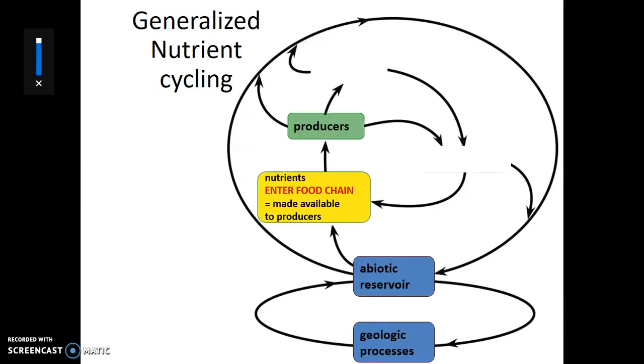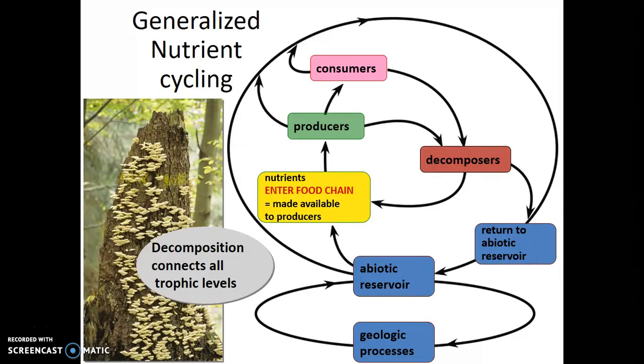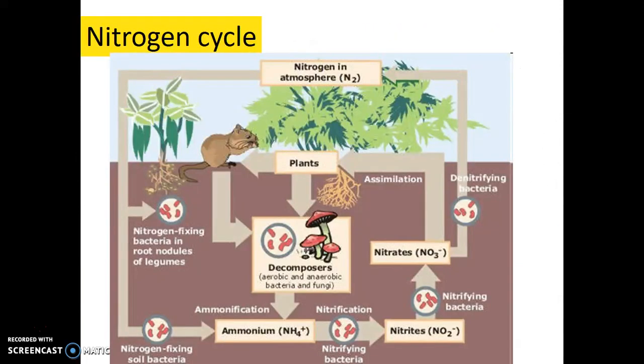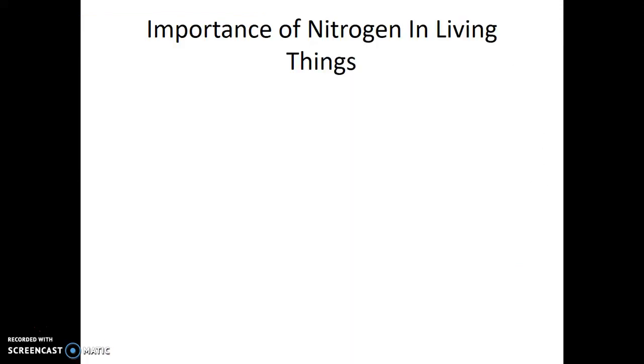So if we look at the general cycle of nutrient cycling, we're going to see the role of how decomposers and bacteria get the nutrient from the abiotic reservoir into the producers and into the consumers. Usually, the consumers always get nutrients from the producers, but it's really the role of the decomposers and bacteria, which we're going to see, that get the nutrients into the producers, or basically plants. So we're going to specifically look in this lesson at the nitrogen cycle.